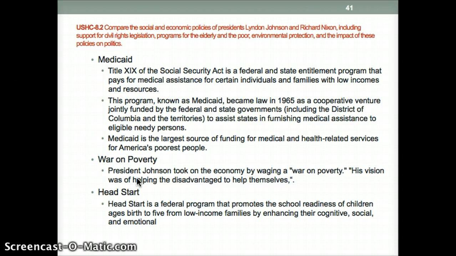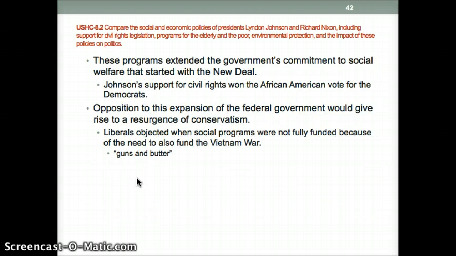It doesn't have great success, and like I said, we're still kind of in a war on poverty today, and Obama might not use the same rhetoric, but it's still the same ideas. They also wanted to put in a Head Start program. That's a federal program that promotes the school readiness of children ages birth to 5 from low-income families, by trying to help people who can't really afford it be able to get some of the same advantages that people of higher income can have, like having reading programs to help those students get into kindergarten on an even playing field.